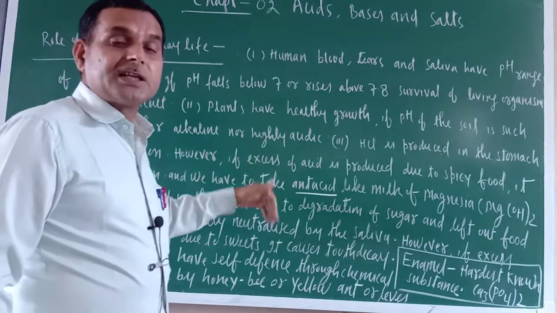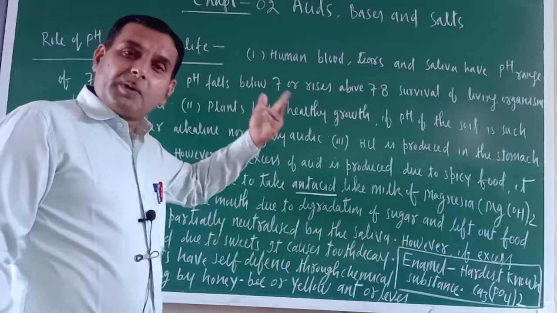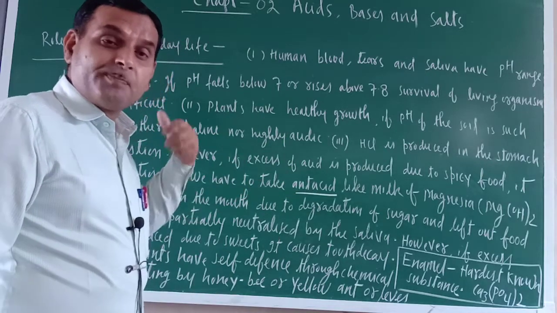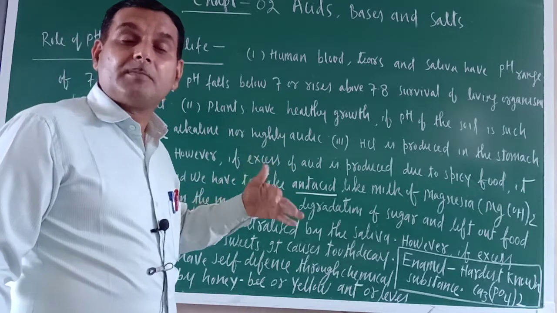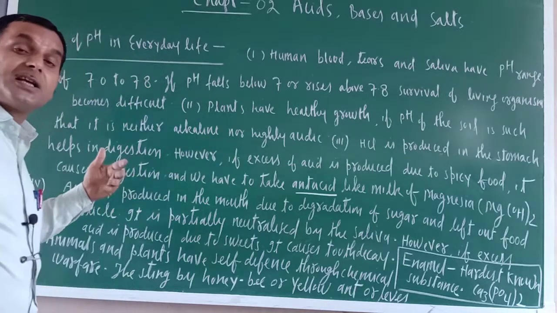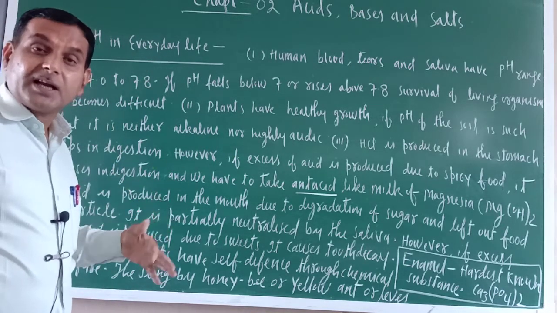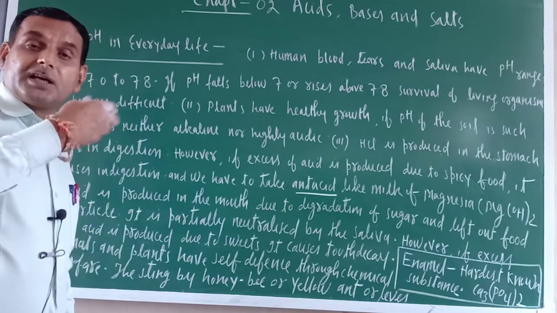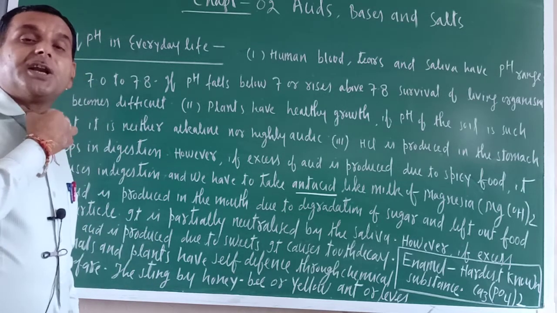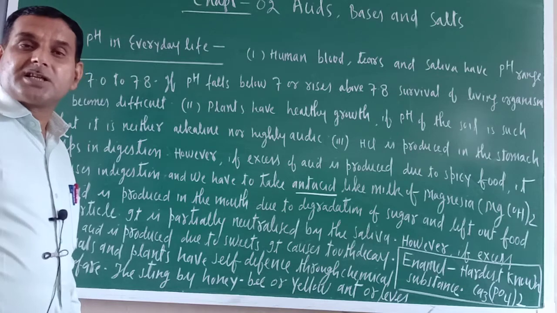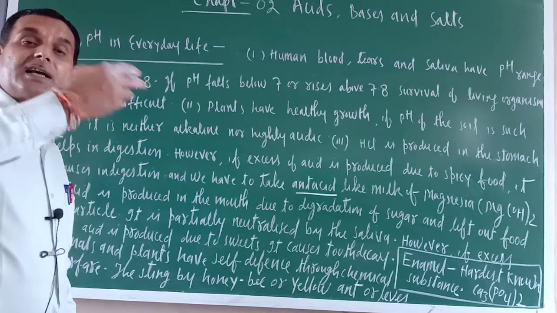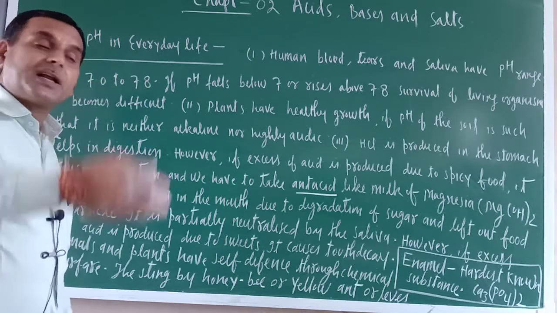Sometimes we eat spicy food or overeat, then excess HCl will be secreted or released in our stomach. That is called acidity. Sometimes because of acidity, in the neck region there is a burning sensation, because acid is rising up in the alimentary canal.